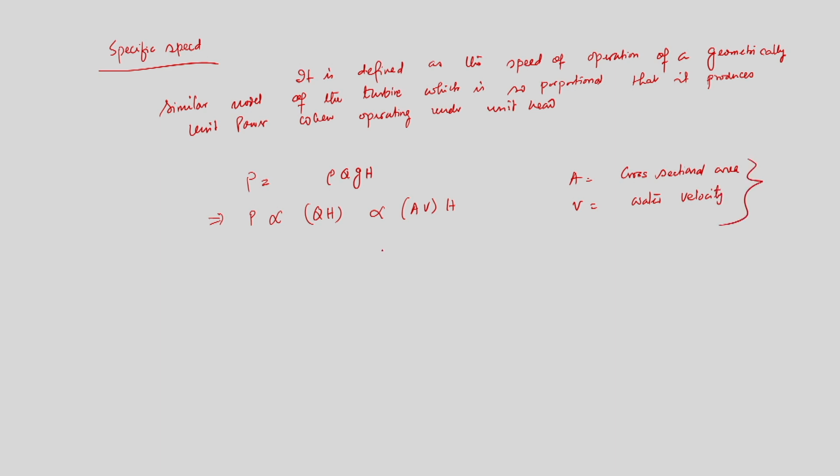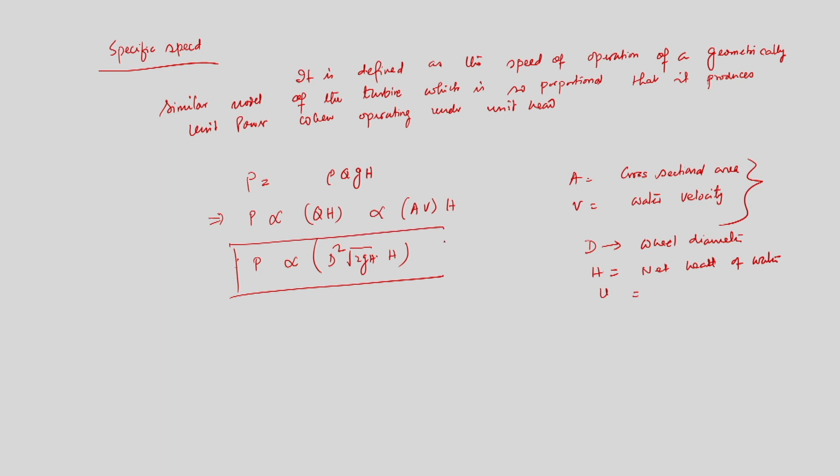Therefore, we write P varies as A, which is pi by 4 d square, so d square into V, that is root 2 g H, into H. Here D is the wheel diameter or diameter of the runner, and H is the net head of water available. So this is the expression: P varies as d square root 2gH into H.